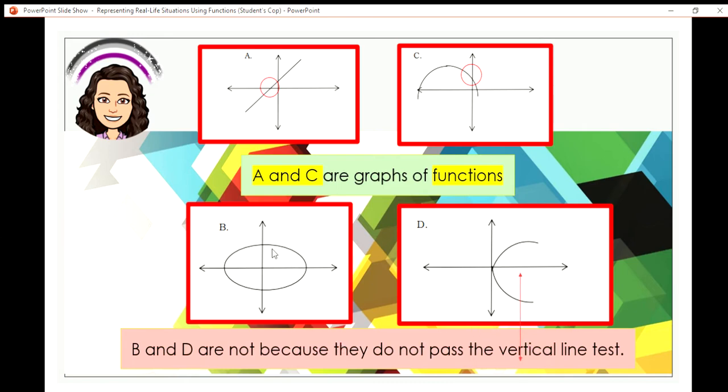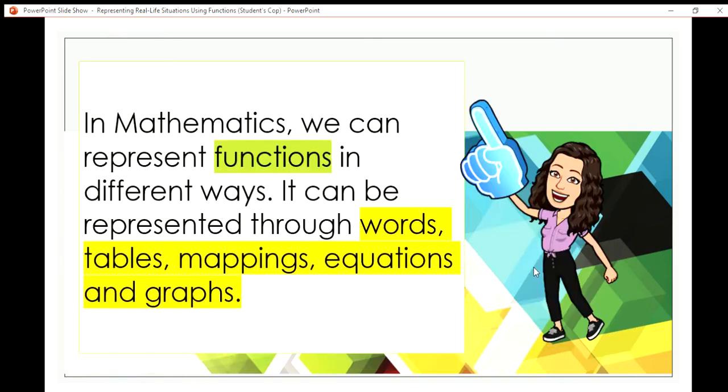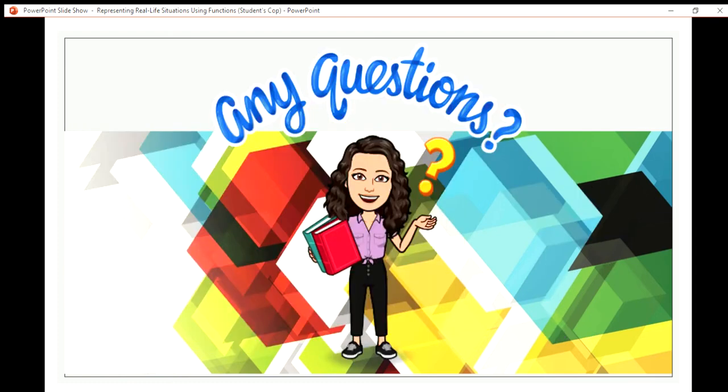Now for B and D, they are not functions because they do not pass the vertical line test. If you have noticed, there are 2 points in here and there are 2 points in here as well. Okay. Now in mathematics, we can represent functions in different ways. It can be represented through words, tables, mappings, equations, and graph.